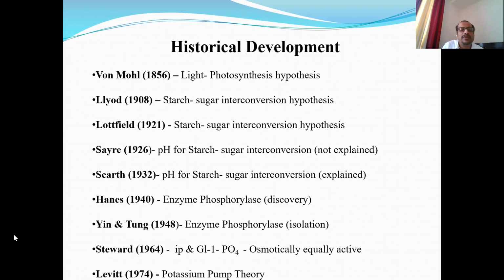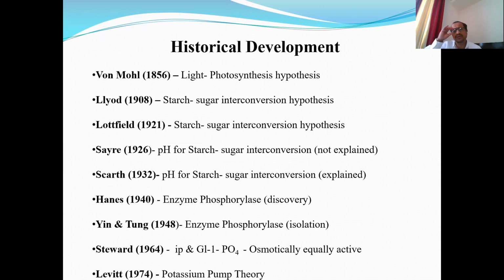The same fact was considered by Scarth for giving the explanation for changes in pH. He considered that whatever carbon dioxide is released during night time gets accumulated in the guard cells and neighboring places, and it combines with water, CO2 plus H2O, forming H2CO3, that is carbonic acid.